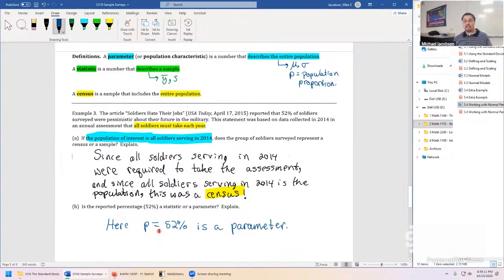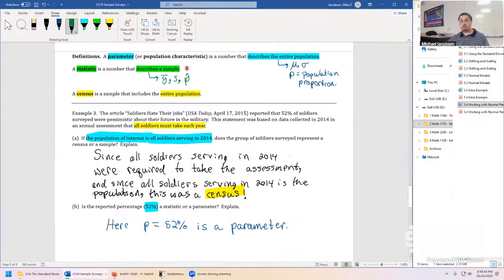Here, the statistics just ends at this step. There's no further work. There's no chapter 13 on confidence intervals, chapter 14, 15 on hypothesis testing. The course is just over if all we deal with is census. We just stop at that point. And it gets interesting for us because we don't often have a census. This is really rare. If we didn't have the population proportion P, the 52%, if this was just an ordinary sample, we would have had something else.